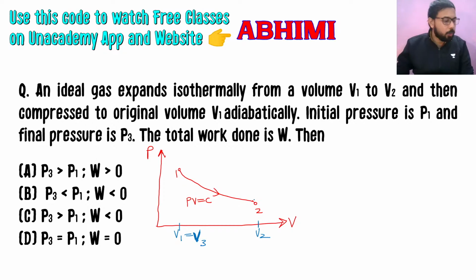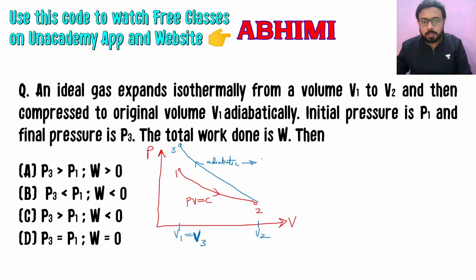The process is going to be compressed adiabatically, therefore the slope will be more. So we are not going to follow the same path to get to the same volume, but we are going to follow a path which will have a steeper curve than the isothermal process. The path is adiabatic, and this is the curve. It is 3, and this is adiabatic. So adiabatic process means PV raised to power gamma is equal to C, and this we have also studied.